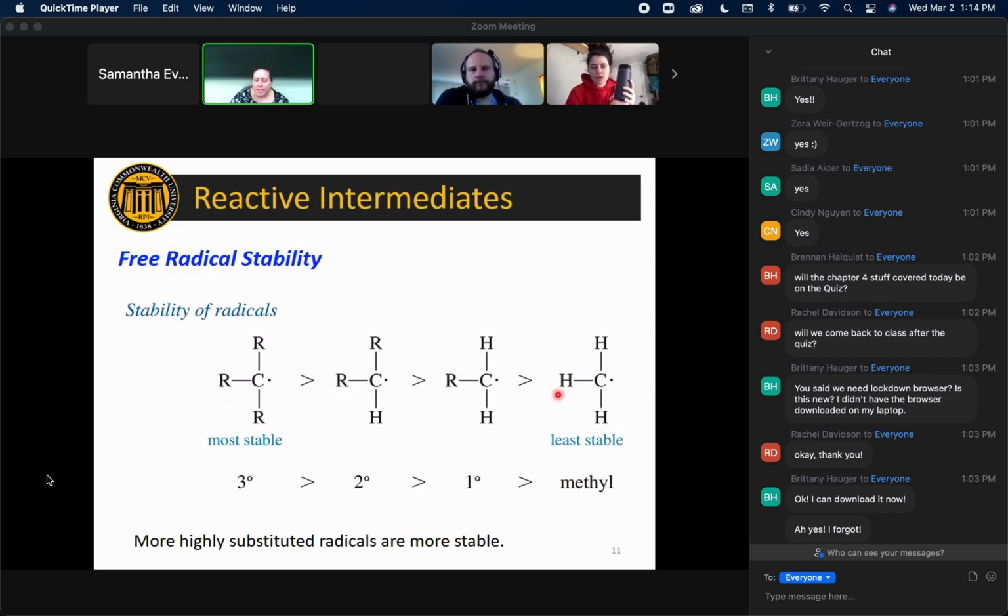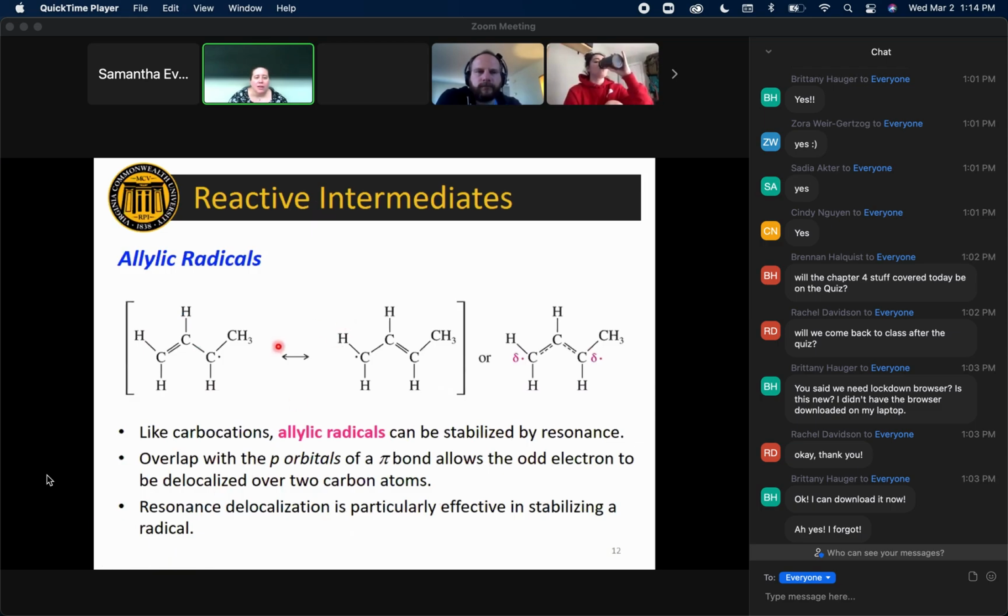The same reasons and rationales that applied for why the carbocations were more stable when they were more substituted, the same rules apply here for these radicals. Also, just like carbocations, you can have an allylic radical, meaning your unpaired electron lives in the carbon next to a pi bond at the allylic position.